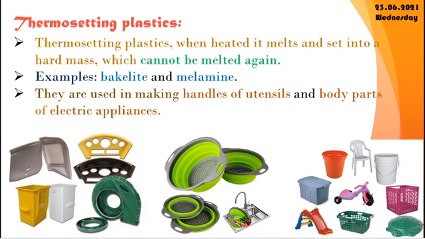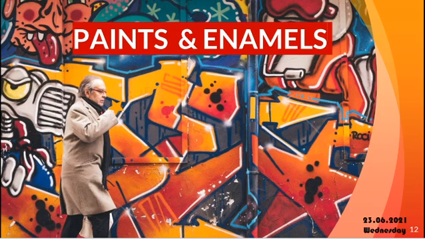Thermosetting plastics are just the opposite. They are heated and set into an object, set into a perfect shape. After that we cannot melt it and we cannot use it again. So this is opposite to thermoplastic. For example, bakelite and melamine are in this category. They are used for making handles of utensils, body parts of electrical appliances, etc.